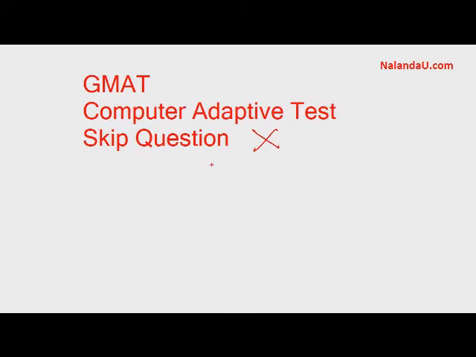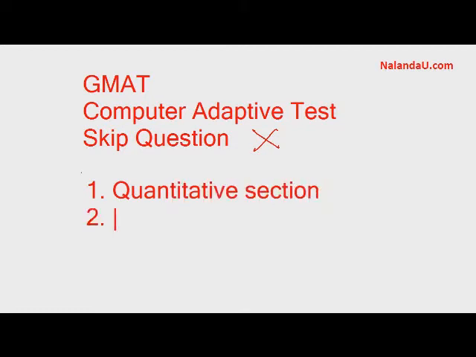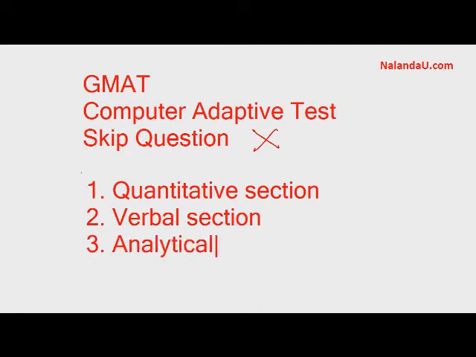Now there are three parts to the GMAT test. The first is the quantitative section or the mathematics section. The second is the verbal section or the English section. And the third is the analytical writing, which is an essay that you will be writing, and it is scored separately. So three parts.